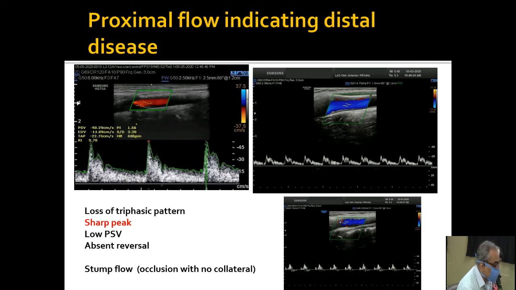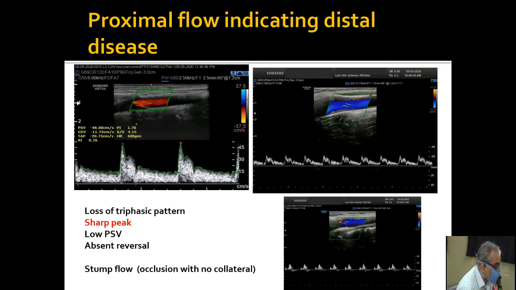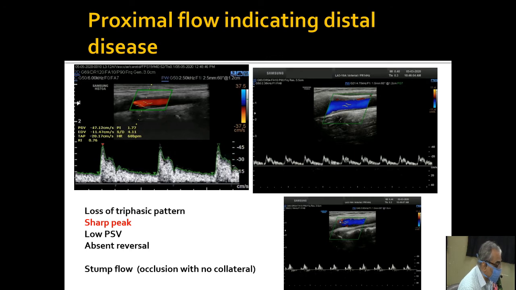So what are the indicators in the proximal flow that indicate a distal disease? A distal disease may be significant narrowing or may be occlusion. So this is an example of a carotid artery. This is the common carotid. As you see here, the peak systolic velocity is around 40 to 45 centimeters per second, and end diastolic velocity is less than 10. You don't expect such a low peak systolic velocity, but see, the flow pattern is maintained. If you move distal in the same vessel, the velocity still reduces, but see that the sharp peak is still maintained.